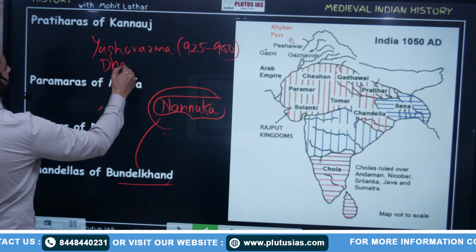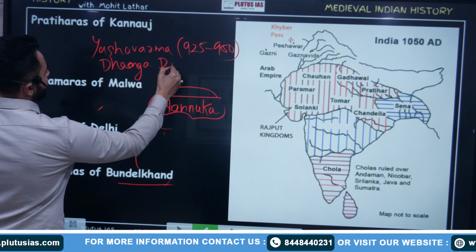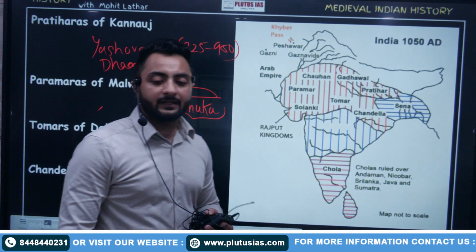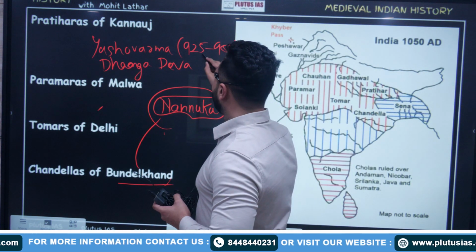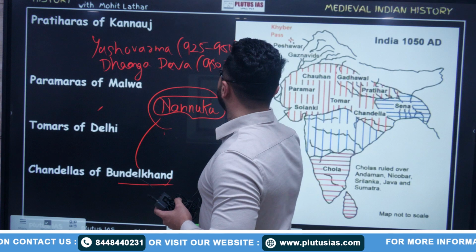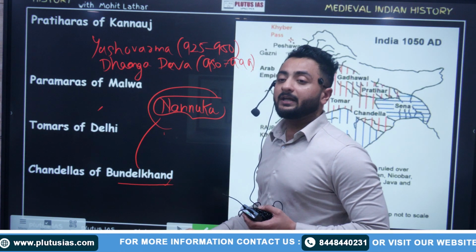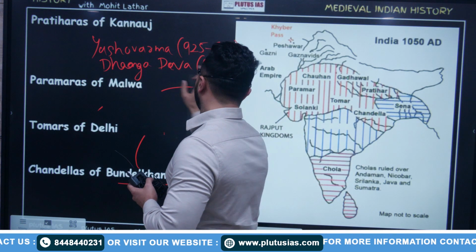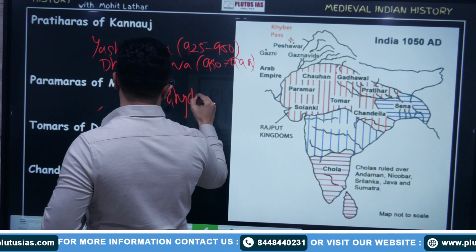Dhangadev, time period 950 to 999. And Vidyadhar. These were the main rulers of this dynasty.